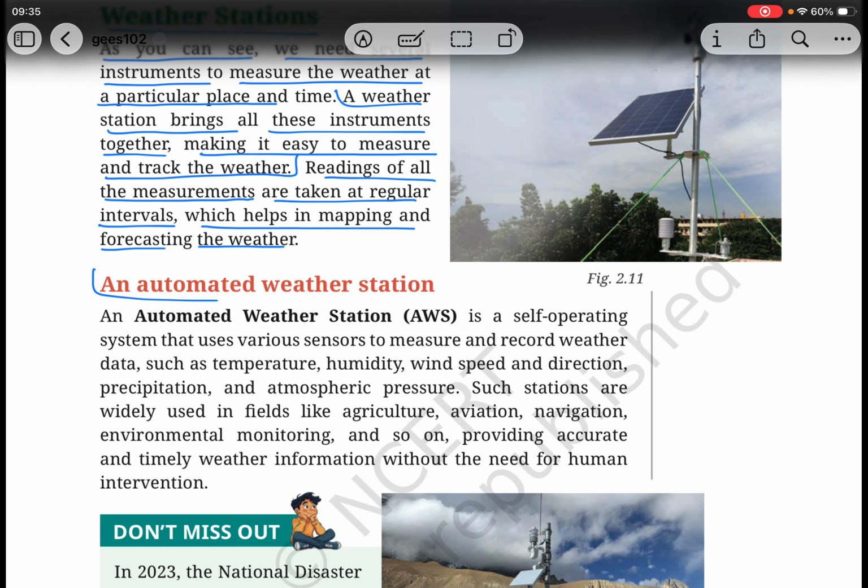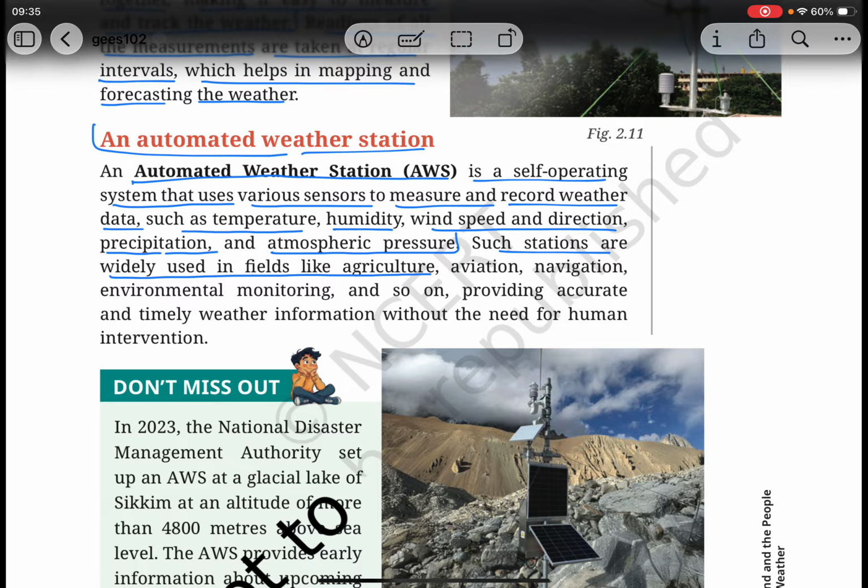And automated weather stations. An automated weather station (AWS) is a self-operating system that uses various sensors to measure and record weather data: temperature, humidity, wind speed and direction, precipitation, and atmospheric pressure. Such stations are widely used in fields like agriculture, aviation, navigation, environmental monitoring, and so on, providing accurate and timely weather information without the need for human intervention.